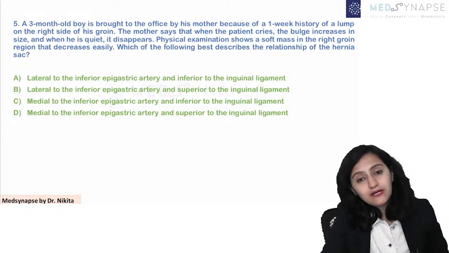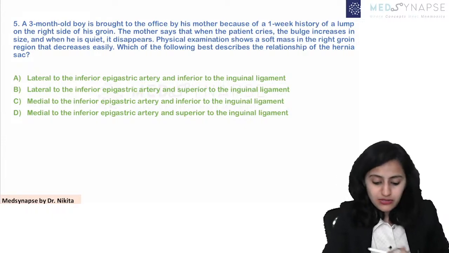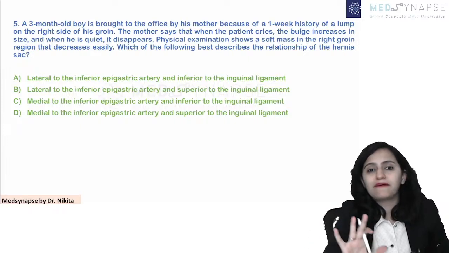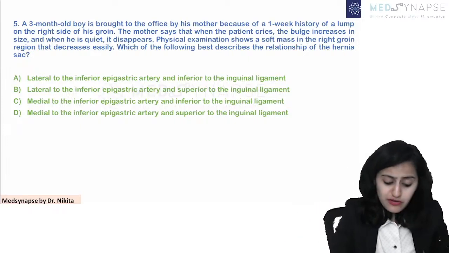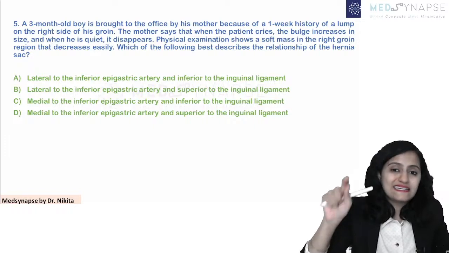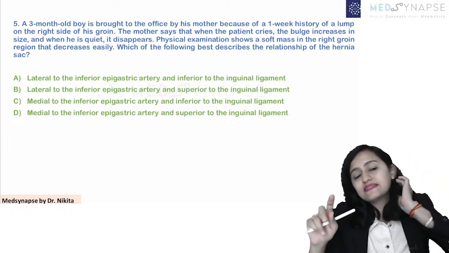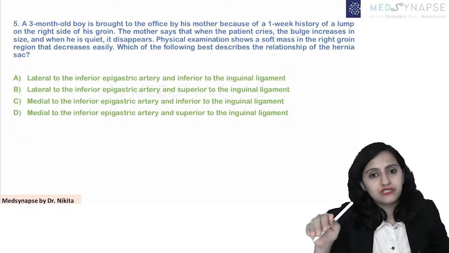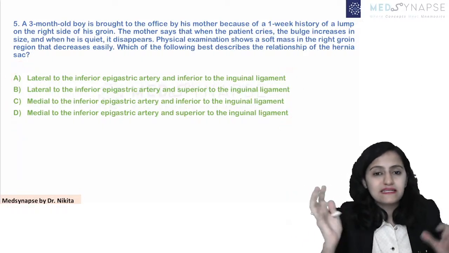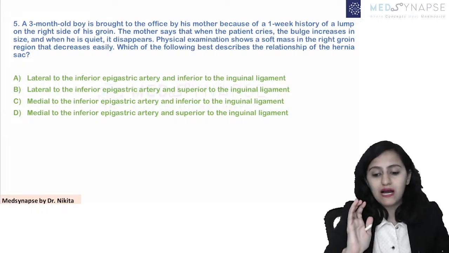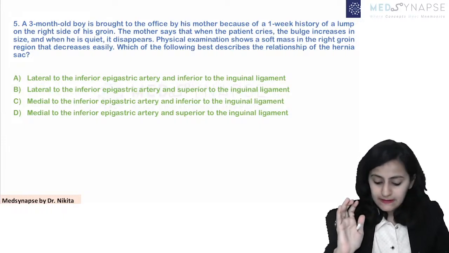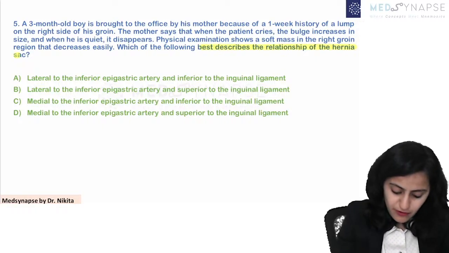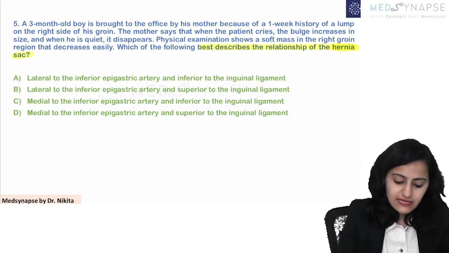So what do you think? What hernia are we talking about? Looking at the options itself, you get to know that this question is something related to hernia, right? So whenever you press that next button on your screens in the exam hall, the first thing that you should be looking at is the options. So you get a clue about basically from what area this question is being asked. Okay? So which of the following best describes the relationship of the hernia sac? Already given that this is a hernia.